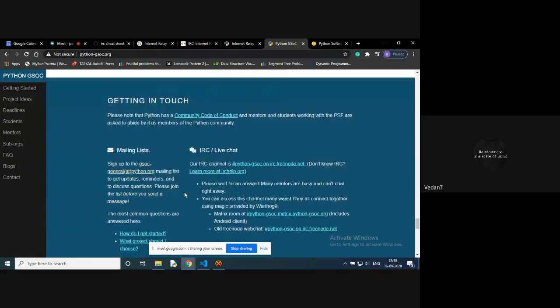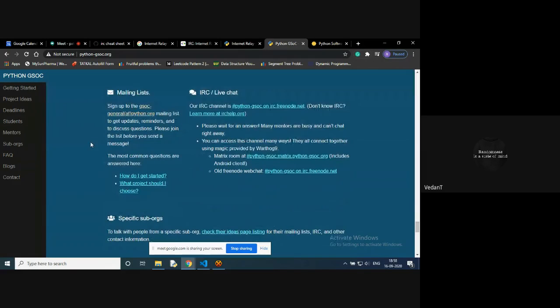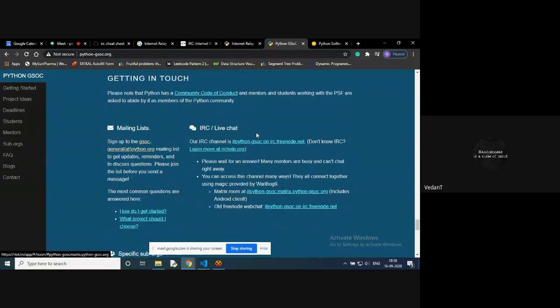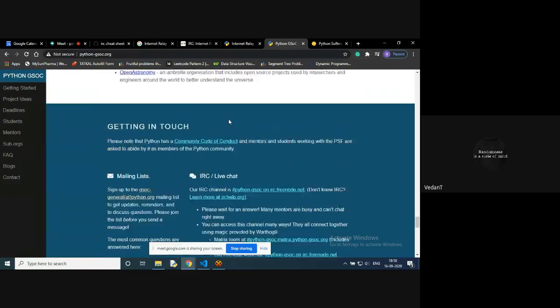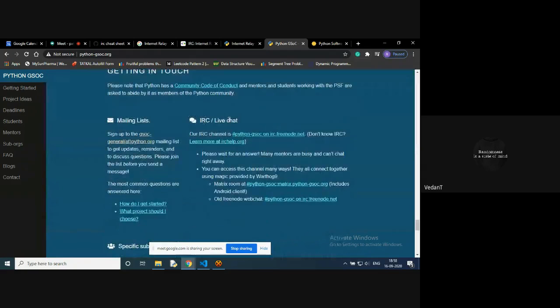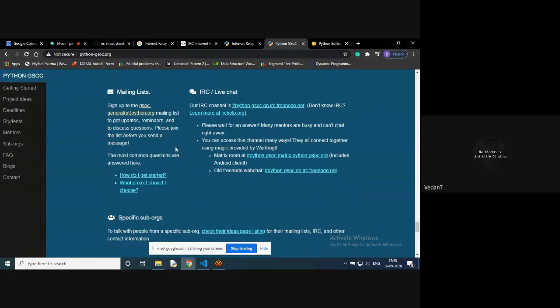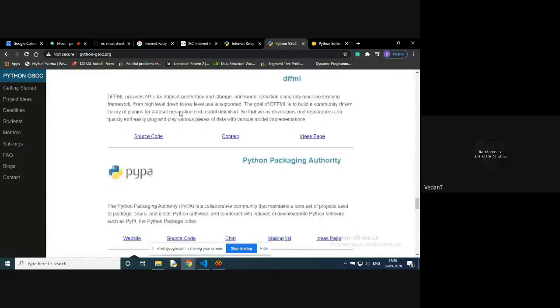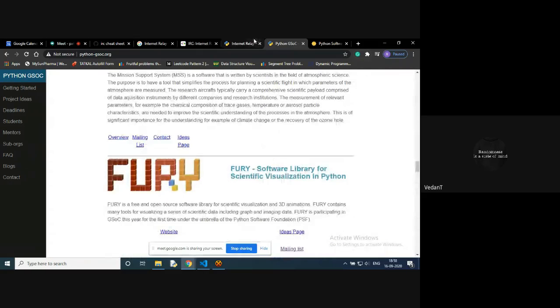If you are going to apply with a proposal to, let's say, the Python Software Foundation, or any other organization, then it becomes very important for you to learn IRC. Without using IRC you won't be able to understand what is actually happening in that year's proposals of that sub-organization, what the updates are, and what regular checks you have to perform. Apart from that, you won't be able to connect to your mentors, because every talk happens on these IRC channels. So that's the background story on why IRCs are important.